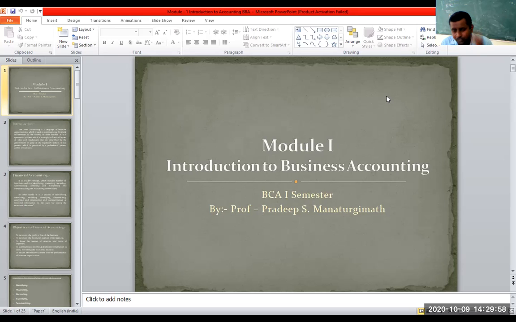Before that, once again, I wish to tell you that there are 5 modules. First module deals with basic accounting concepts. Second module deals with journal and ledger. Third module deals with final accounts. Fourth module deals with bank reconciliation statement and depreciation. And the last module deals with computerized accounting system.